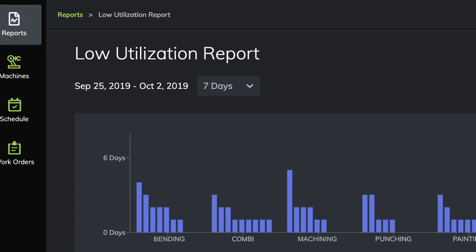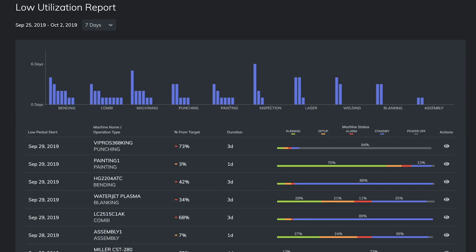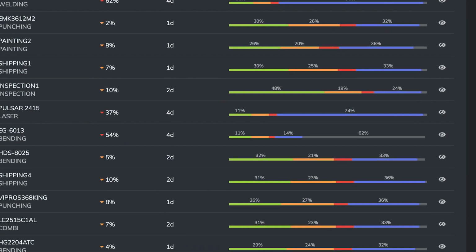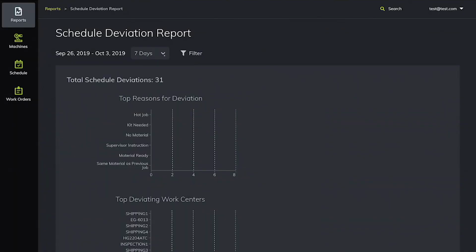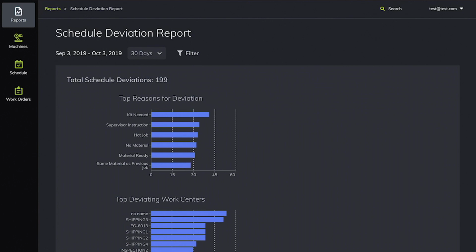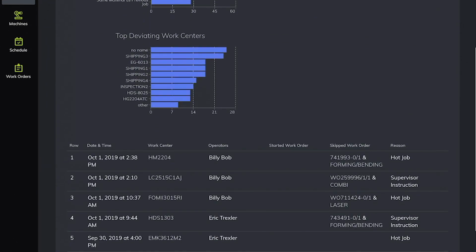Low utilization allows you to identify underperforming work centers that do not meet the green light time goal you've set, allowing you to maximize capacity. Schedule deviation identifies patterns for work centers and employees that have deviated from your planned schedule.